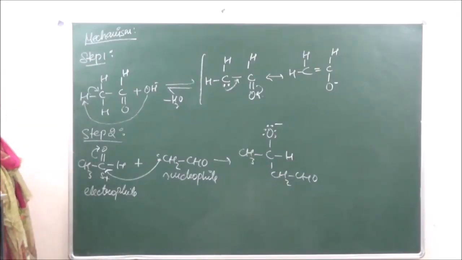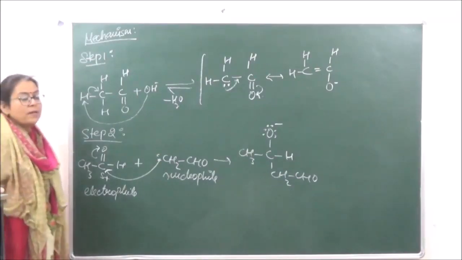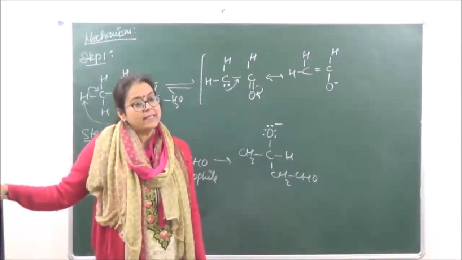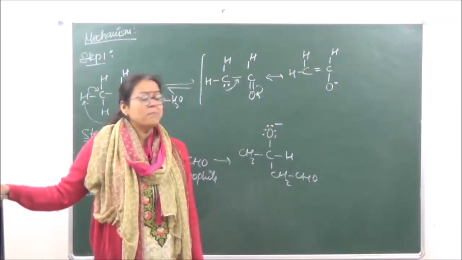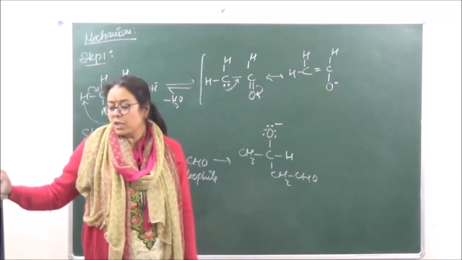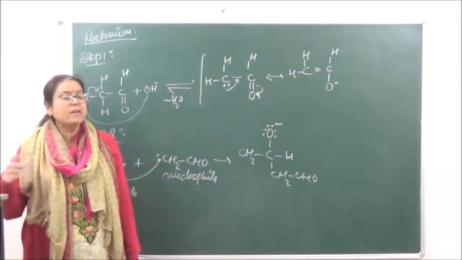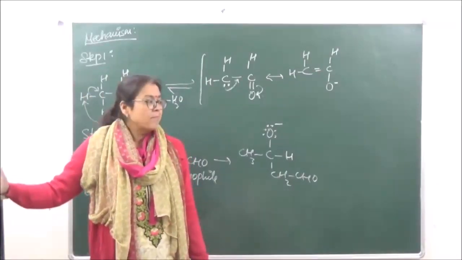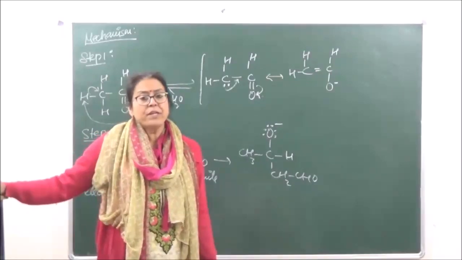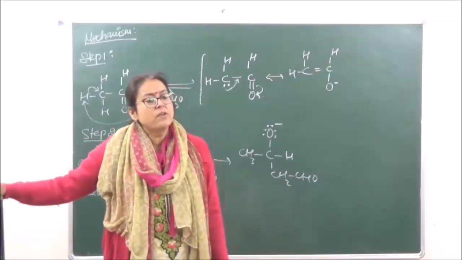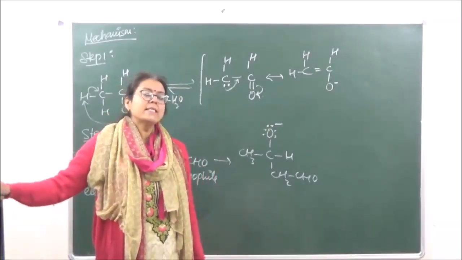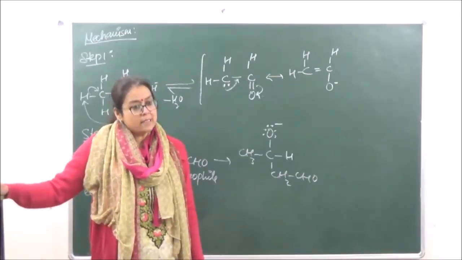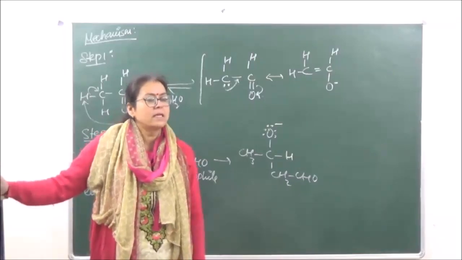So these are the first type of reactions which we have done over here. They are reactions common to both aldehydes and ketones. But there are many reactions in which aldehydes and ketones do not behave in a similar manner. They behave differently. For example, there are certain reactions in which oxidation of the aldehydes and ketones takes place differently, which are also taken as tests. So that we will do in our next class. Okay.